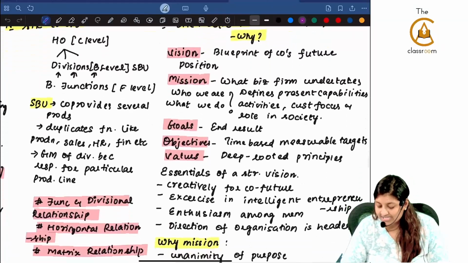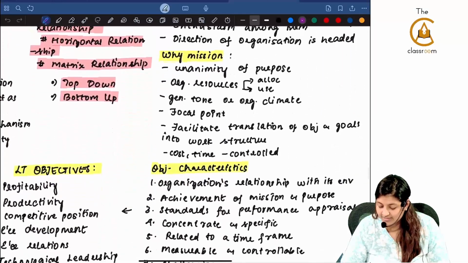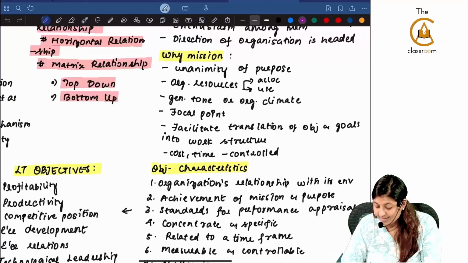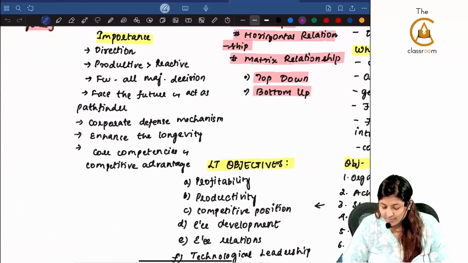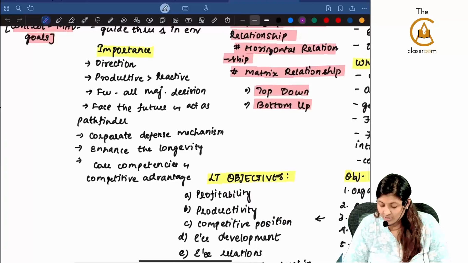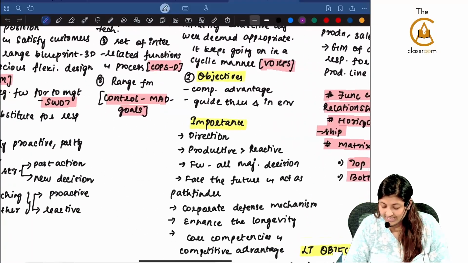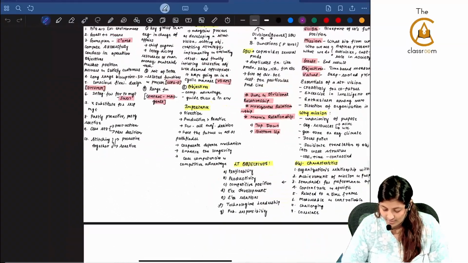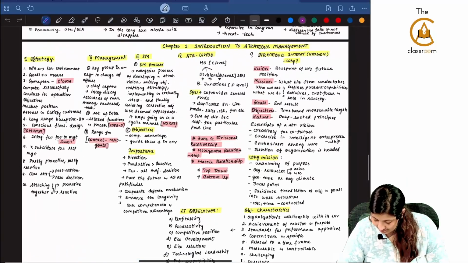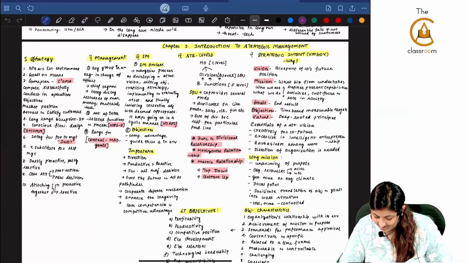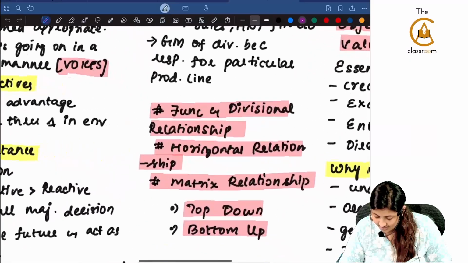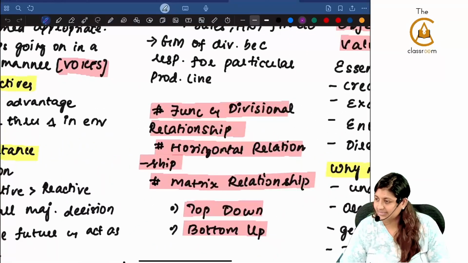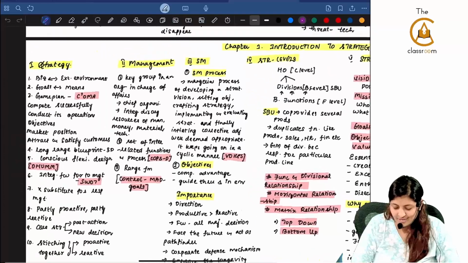Then what is strategic intent, vision, mission, goals, objectives, values. Then why mission, characteristics of objectives, what is this long-term objectives. Then there is one more. Network of relationship. That's it. Very small chapter. Quickly let's finish off.